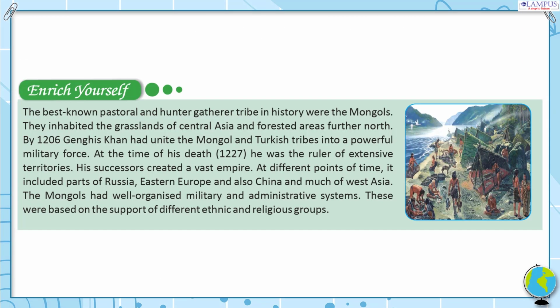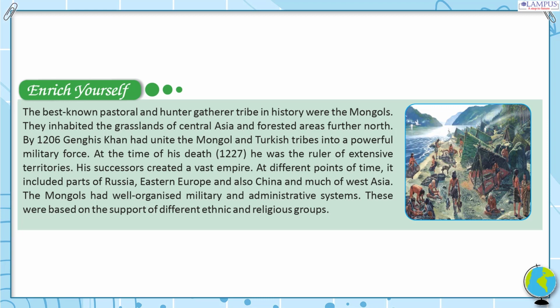Enrich yourself. The best known pastoral and hunter-gatherer tribe in history were the Mongols. They inhabited the grasslands of Central Asia and forested areas further north. By 1206 Genghis Khan had united the Mongol and Turkish tribes into a powerful military force. At the time of his death, 1227, he was the ruler of extensive territories.